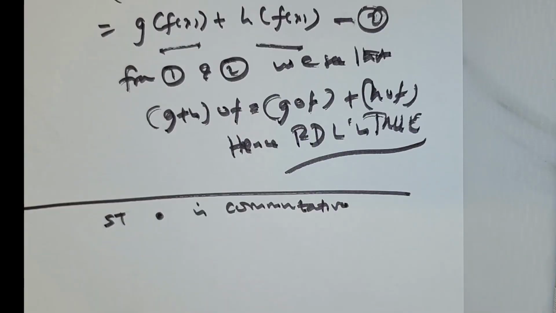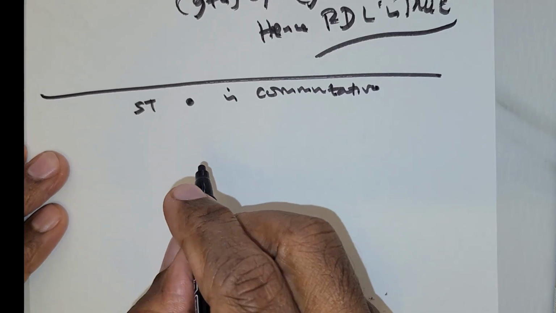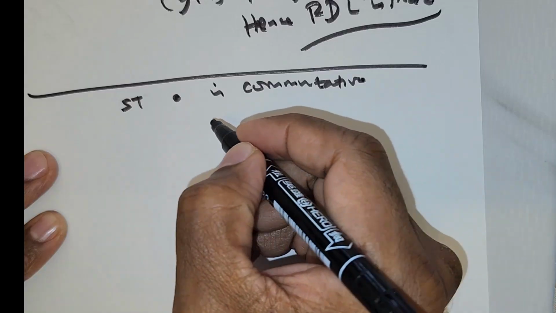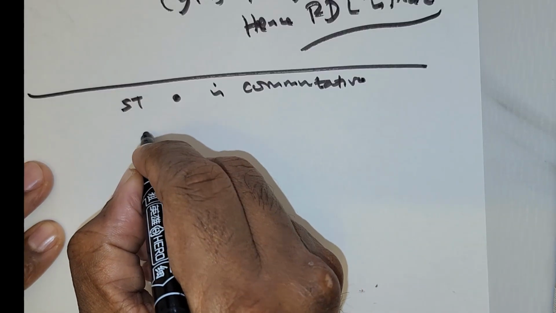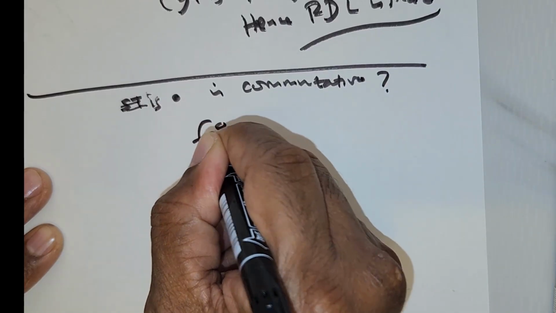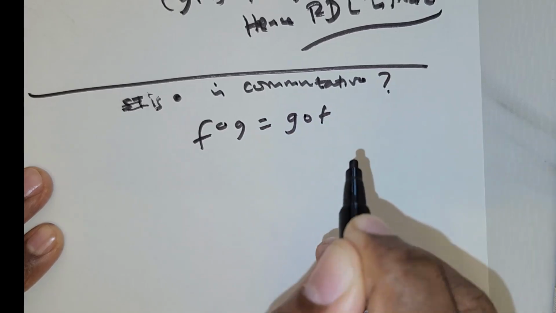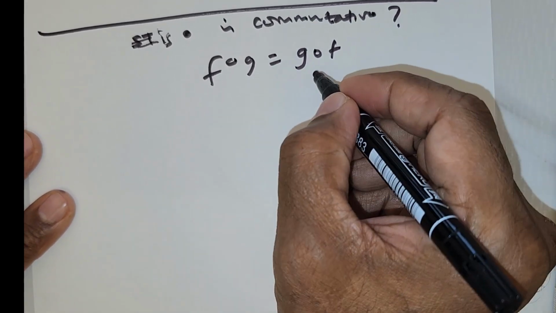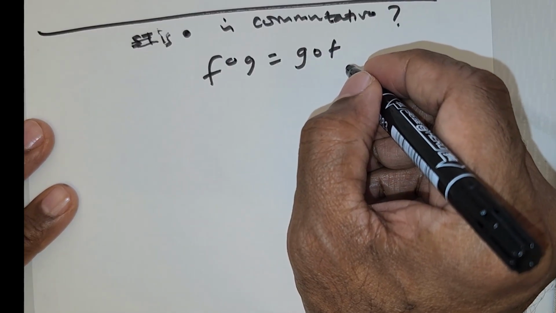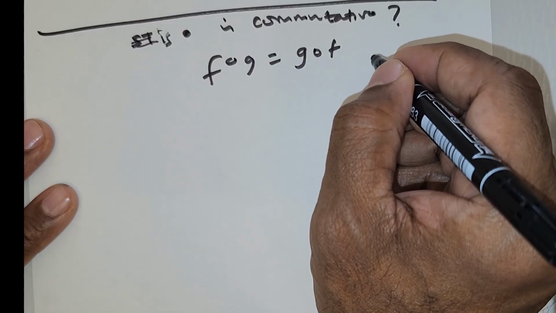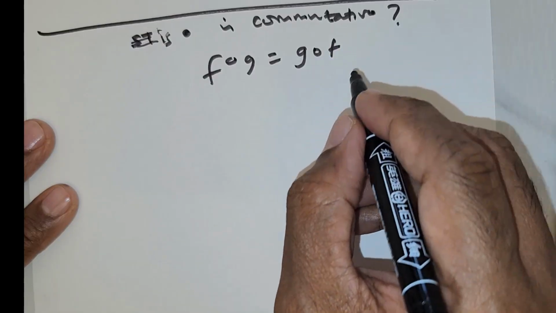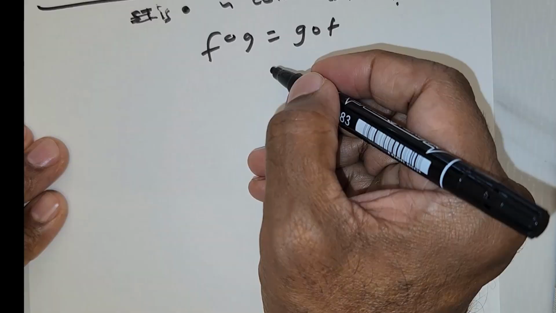So let's move on. Okay, now this is a unique question. Is composition commutative? That means f of g, is it equal to g of f? In the previous problem, we encountered a situation like this, and I said outright that composition is highly unlikely to be commutative. The probability of composition being commutative is very, very rare. So that's the reason I negated that choice.